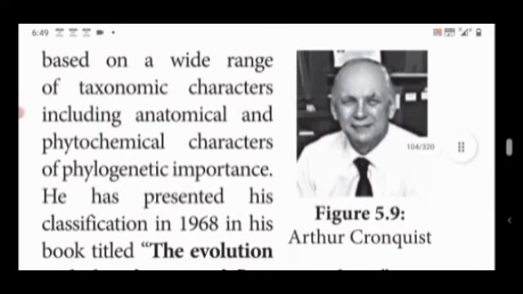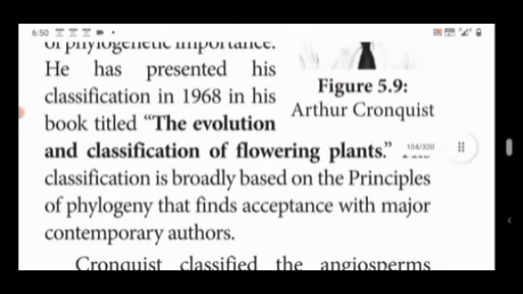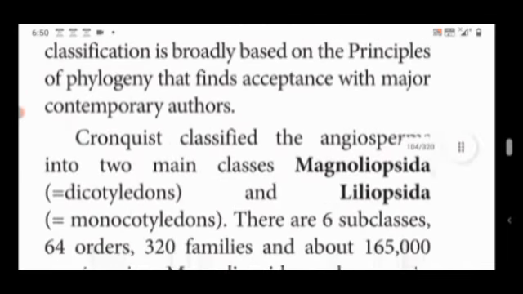Based on a wide range of taxonomic characters, including anatomical and phytochemical characters of phylogenetic importance, he presented his classification in 1968 in his book entitled The Evolution and Classification of Flowering Plants. His classification is broadly based on the principles of phylogeny and finds acceptance with major contemporary authors.